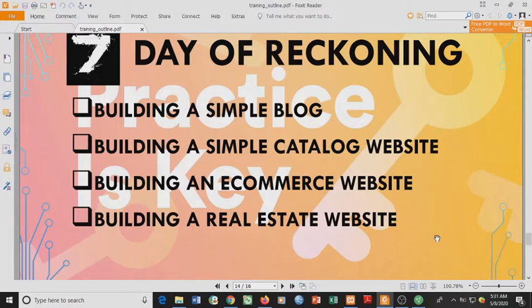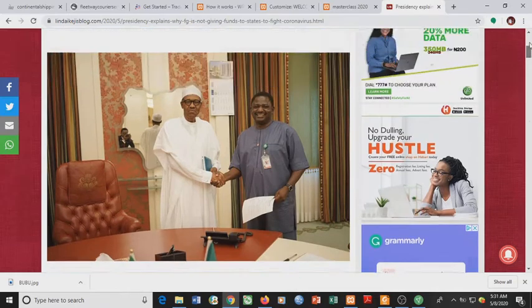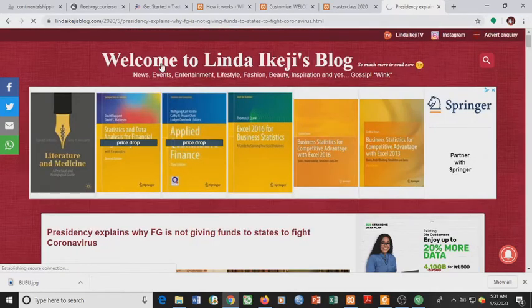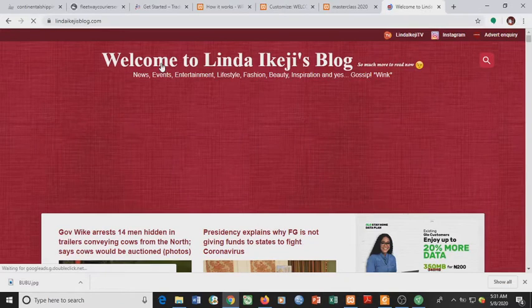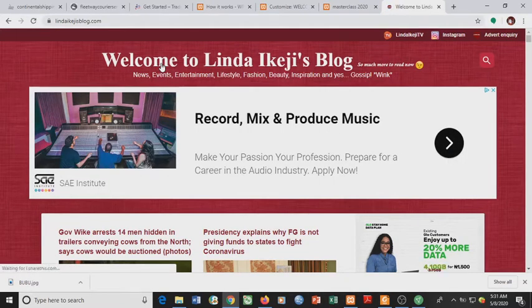Today we are going to go into building a simple blog, and one of our own chose Linda Ikeji's blog. So this is Linda Ikeji's blog. Let's quickly check what's up in Linda Ikeji's blog. It is a very simple blog with a header: welcome to Linda Ikeji's blog. Then a tagline that explains what the website is all about: news, event, entertainment, lifestyle, fashion, beauty, inspiration, and gossip. Then up here we see the social buttons for Linda Ikeji TV and Instagram. Then we see the search button here.